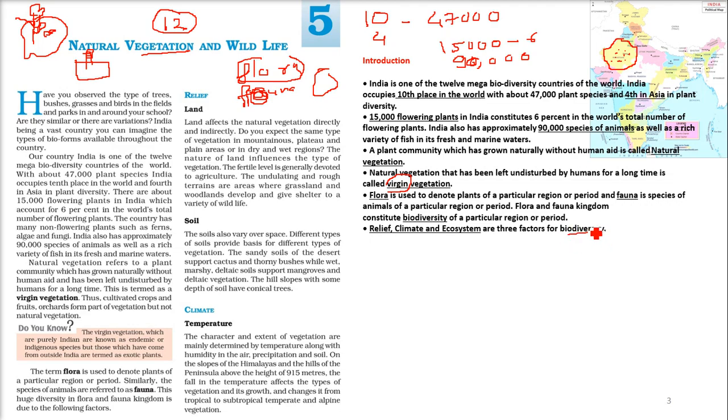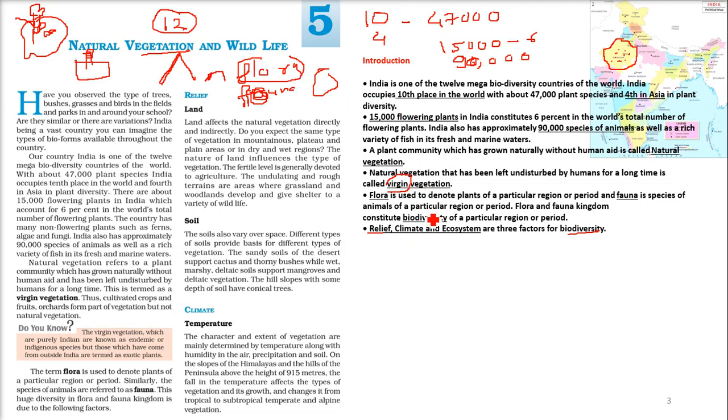What are the important factors? If we talk about biodiversity, how does this diversity arise in terms of plants and animals? There are three factors which we have to understand. First is the relief, that is the height. This has a different relief and this has a different relief. This has quite a steepness, this does not have that much steepness. So relief is actually the steepness of a height.